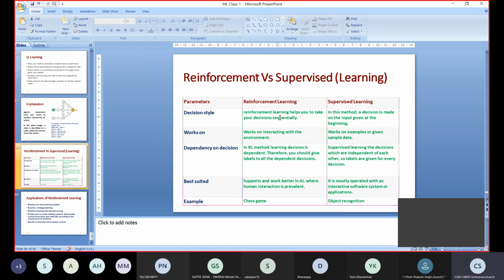Supervised learning algorithms use labeled data. We will be giving input as labeled data. In unsupervised learning algorithms, we will not be giving labeled data.